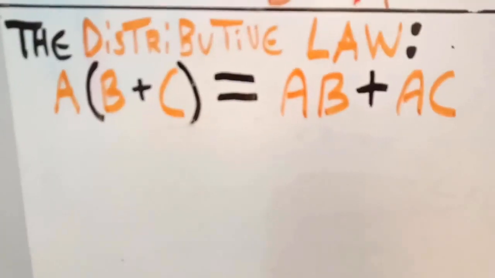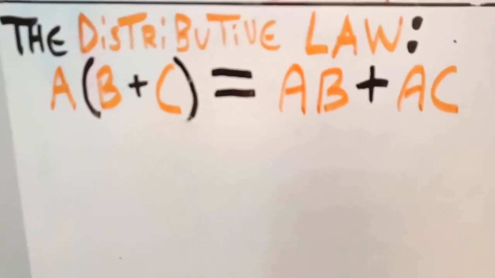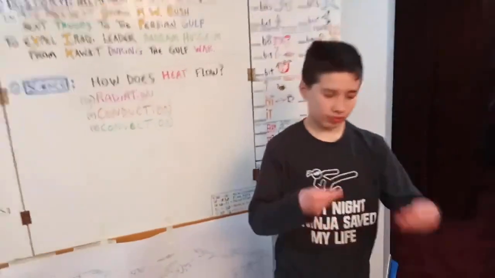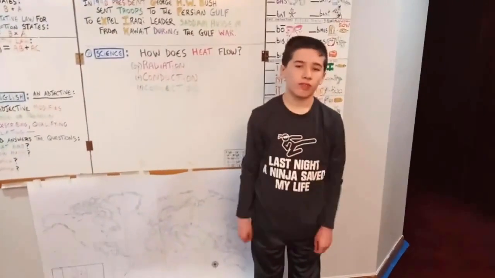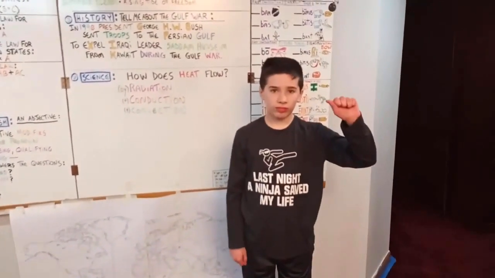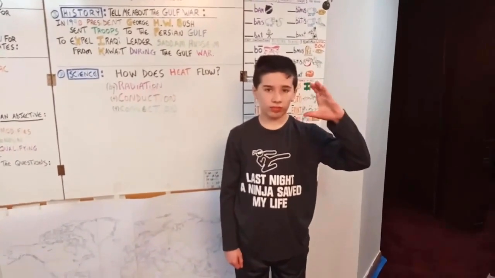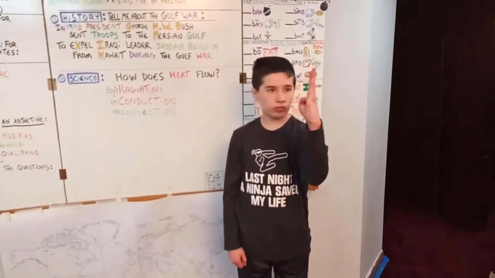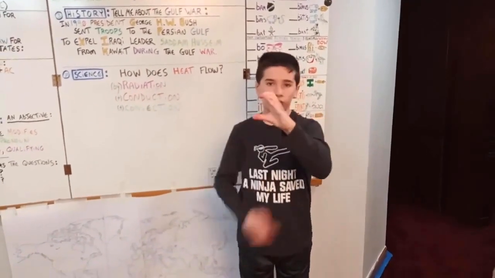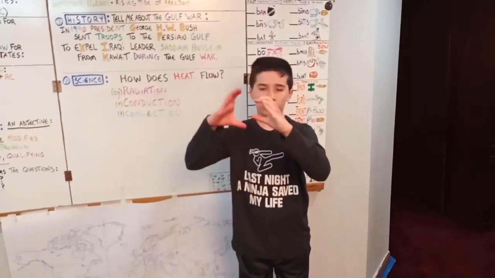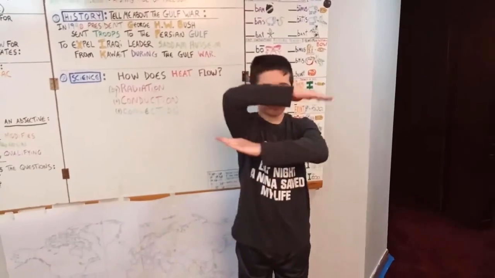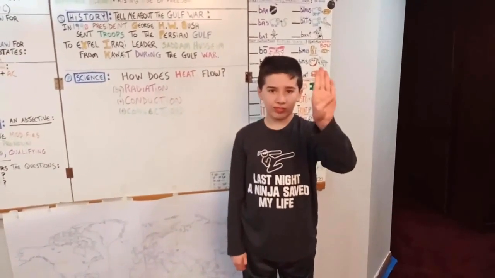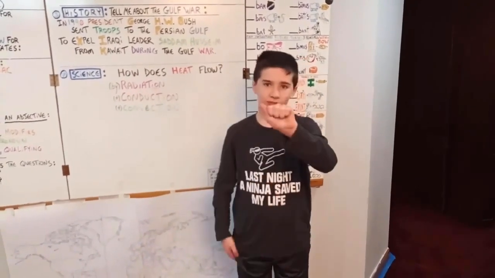So week 23 math is the distributive law. So distributive law, we're going to distribute. So show us how to distribute. Distributive law states A, and then opening parentheses, and then make the sign for B. That's a B. And then the plus sign, plus C. And then we're going to close our parentheses, make the equal sign, A, then B, plus A, C.